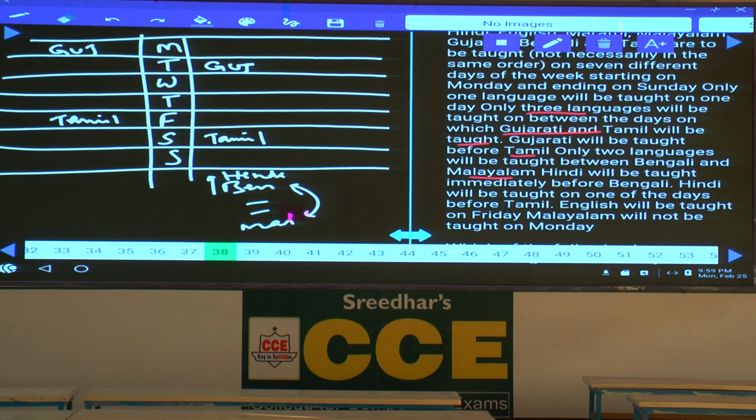Hindi, one of the days before Tamil. English will be taught on Friday. Now, this is the information given. English is on Friday. This is fixed, and the second case is ruled out now, isn't it? As the second case is ruled out, the third case is what? Gujarati is here, Tamil is here, and English is on Friday.